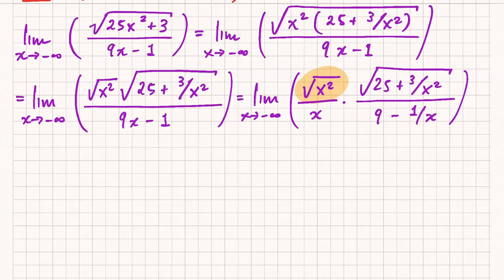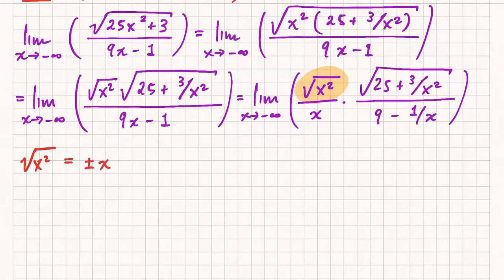It's not x to the 1/2. That would be the square root. Okay, so I got 3 different answers in chat. Let's address them all. So one answer was that the square root of x squared is plus or minus x.